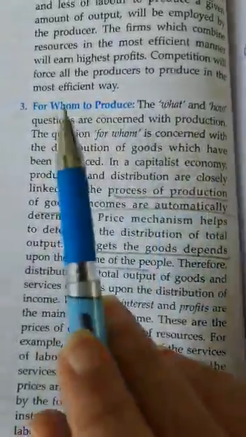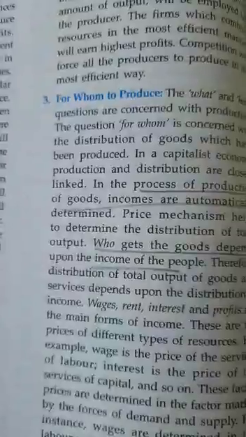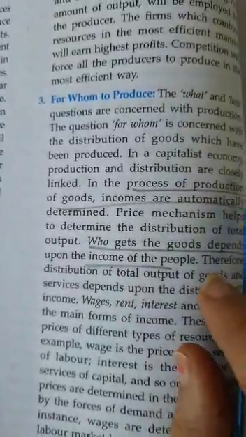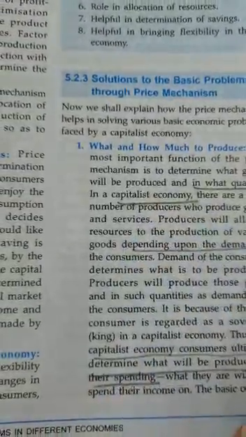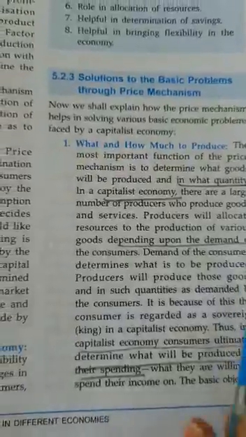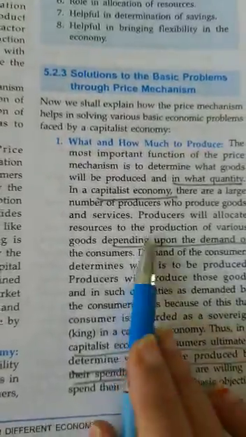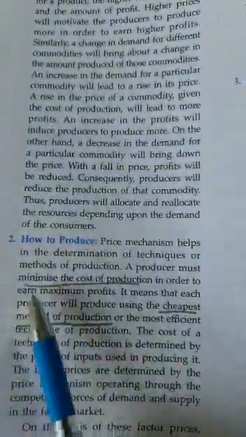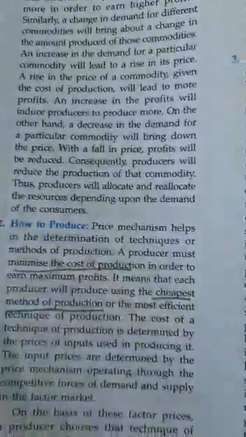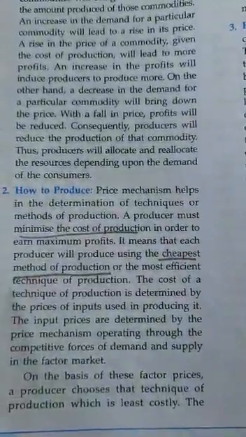So that was the capitalistic economy. Again, in the revision, there are three questions. What to produce in the capitalistic economy? We must produce those goods which are demanded by the consumer. Then how to produce, that means which method of production should be adopted.